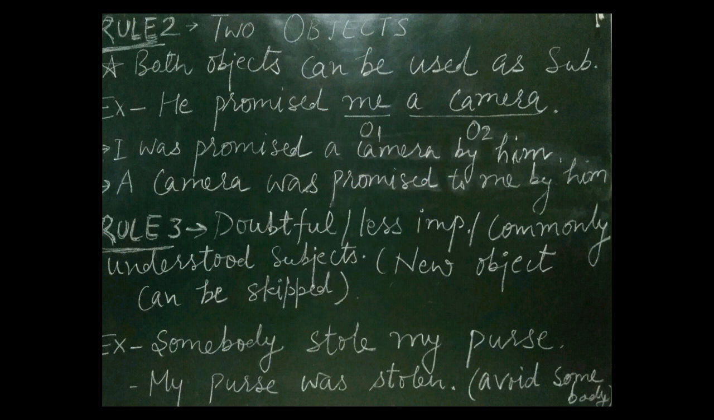Clear, students? I wanted to say if we have two objects in active voice, both of the objects can be used in the beginning. So the sentence can be solved in two ways. I'm moving to rule number 3.